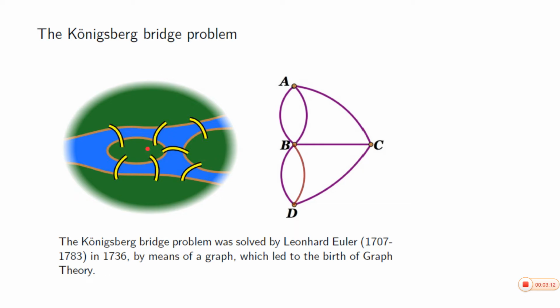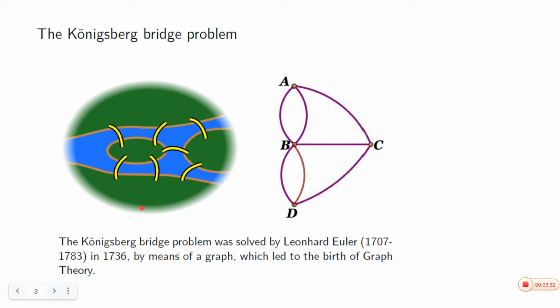Say island A and island B, and these are the banks of the river. Total, we have 4 land areas: 1, 2, 3, 4. 2 islands and 2 banks of the river.